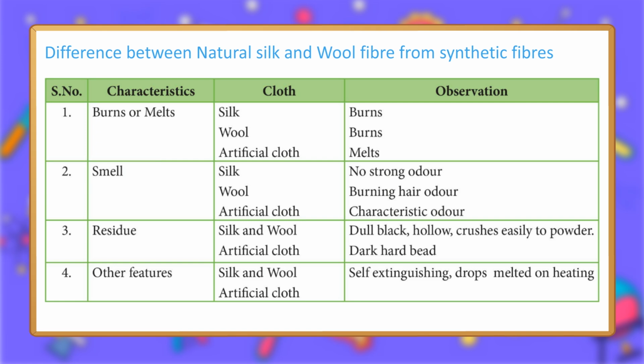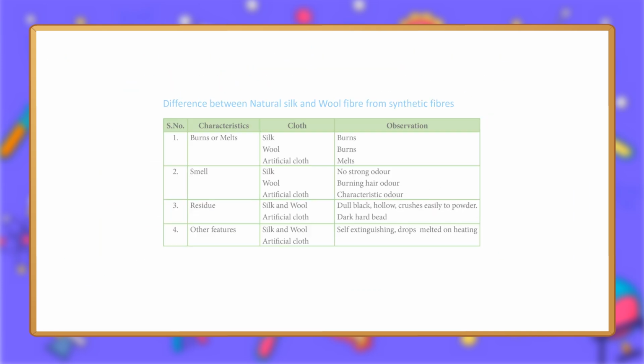Smell: silk, wool, artificial cloth: no strong odor, burning hair odor, characteristic odor. 3. Residue: silk and wool, artificial cloth: dull black, hollow, crushes easily to powder; dark hard bead. 4. Other features: silk and wool, artificial cloth: self-extinguishing, drops melted on heating.